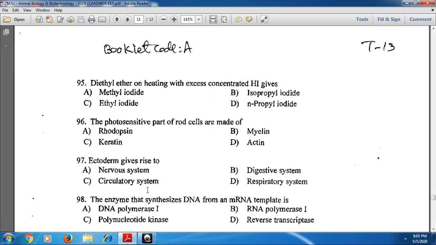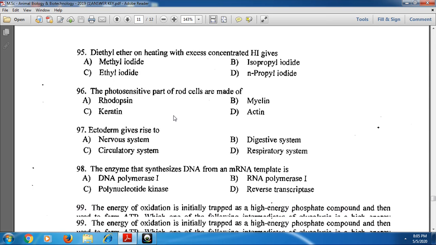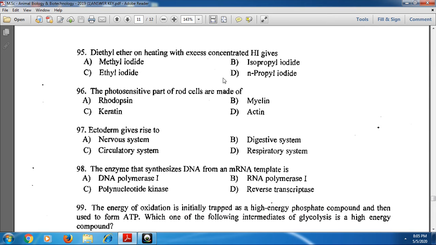Next, 95th one, diethyl ether on heating with excess concentrated HI gives rise to ethyl iodide.